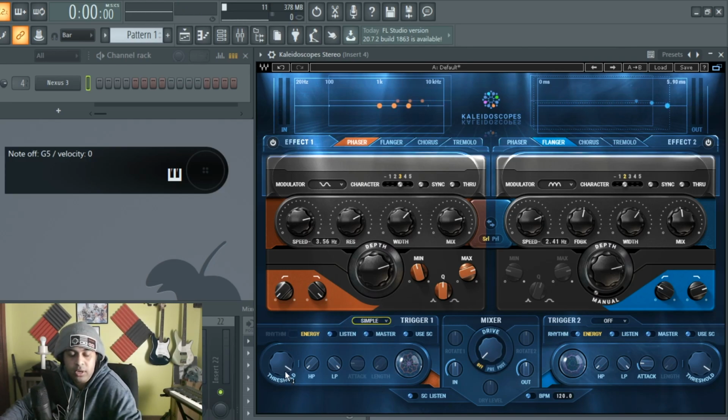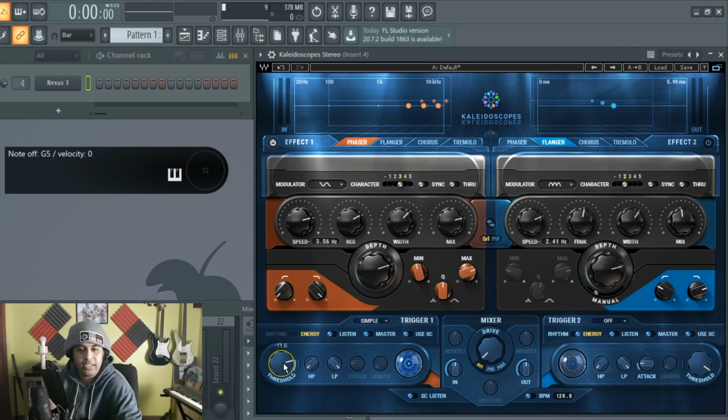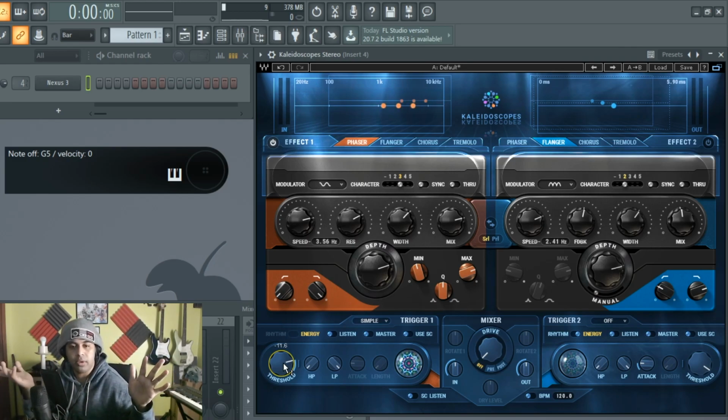Having it on a simple trigger is pretty much like a compressor in a sort of sense, but instead of hitting the threshold and we compress, we're hitting the threshold and we're going to apply the effect. So look at this pretty cool thing right here. Oh, there's a kaleidoscope. That's a thing we've been looking for. So simple is pretty much like, okay, as soon as we hit this level, we're gonna turn this thing on and leave it on. See it's off right now? Hold on, let me show you. But if we have it so it hits it, it's on and it stays on. It's like a little latch, like, you know, it stays open, stays snapped.